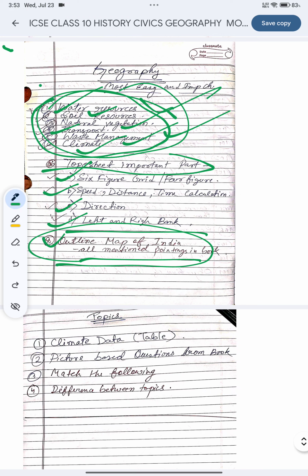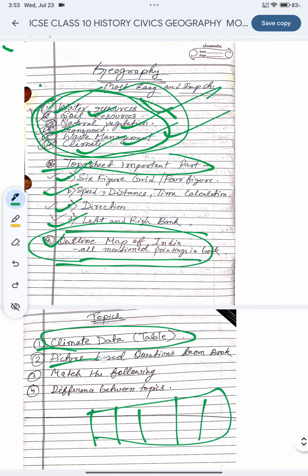In the board exam, few topics like climate data in a table, a question is asked every year. Temperature and rainfall, analytical data of climate is given, one question. Picture based question, very important. So you will carefully observe the pictures given in your book.